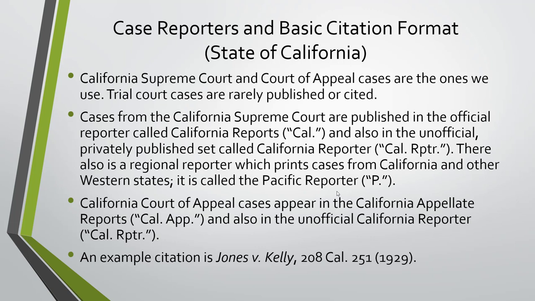And that California Reporter prints some Court of Appeal cases as well. So you can find either the State Supreme Court or Court of Appeal cases, they're all in that Cal Reporter, that privately published set, which makes it a really simple set to get and use. And so a lot of libraries, including ours, have that.